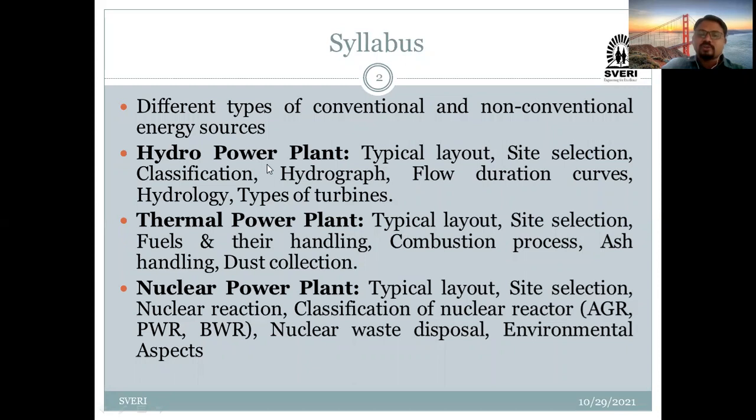Okay, means under the heading of hydropower plant we have to study its typical layout, its site selection criteria, then its classification, then we have to study what is the hydrograph, hydrology and flow duration curve, and next is nothing but the different types of turbines that we are going to study. Okay, next is the thermal power plant. Same, this is my second base load power plant.